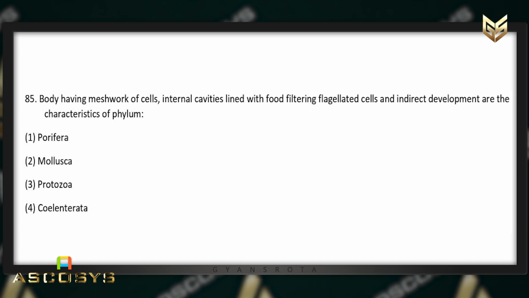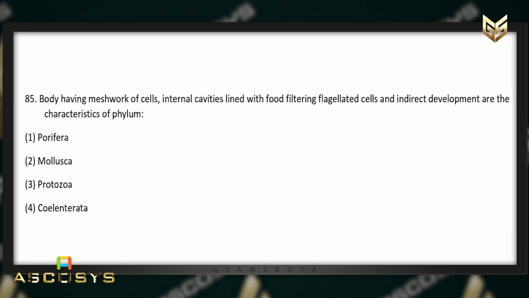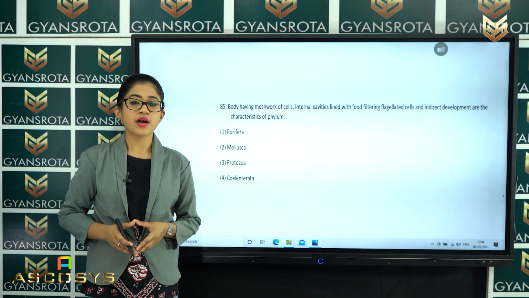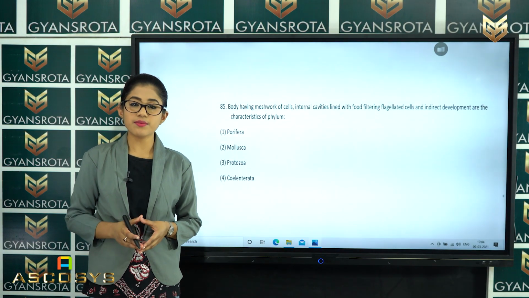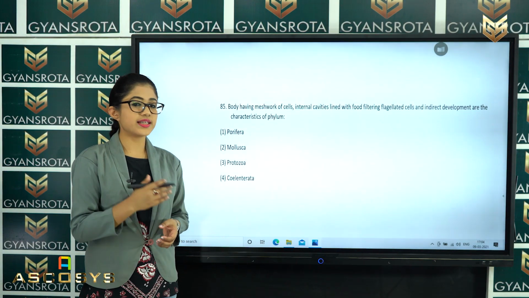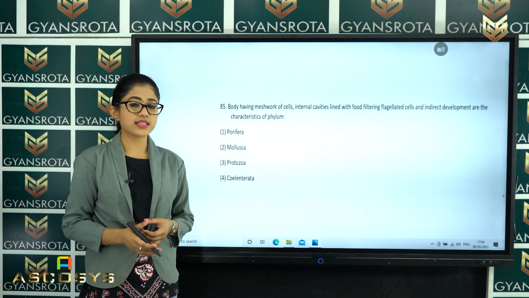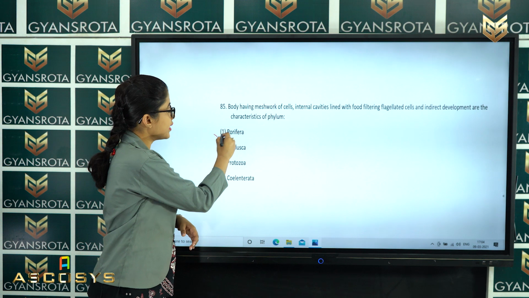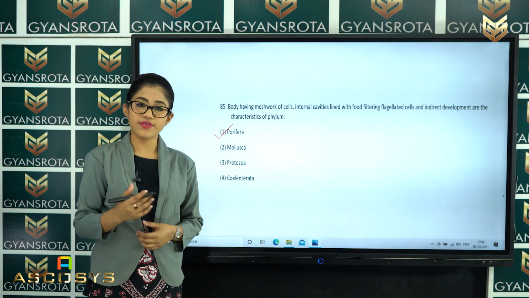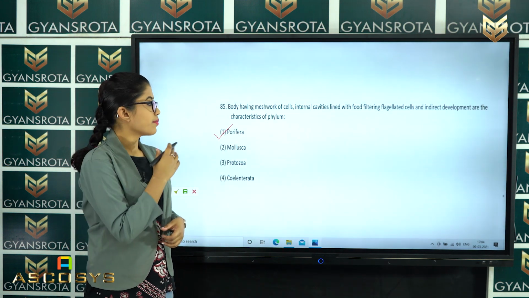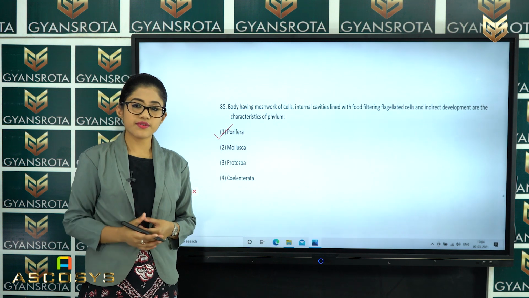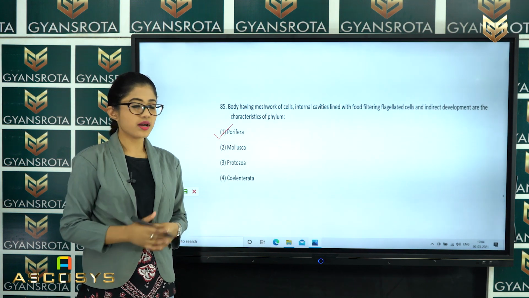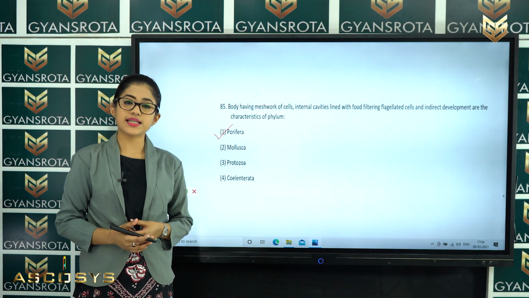Porifera, mollusca, protozoa or coelenterata. So, in the chapter Animal Kingdom, we have discussed all of these kingdoms. So, what is the correct answer of this question? That is option number 1, that is Porifera. From the question, the characters which are given match with the phylum Porifera. So, Porifera is the correct answer.